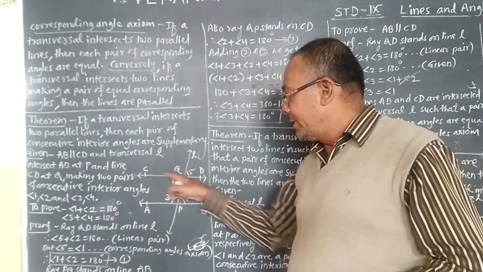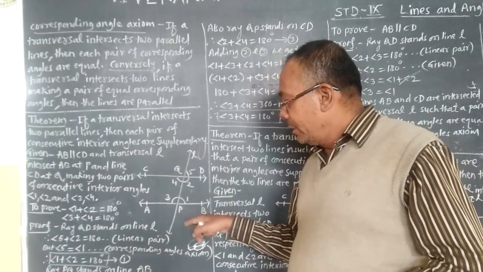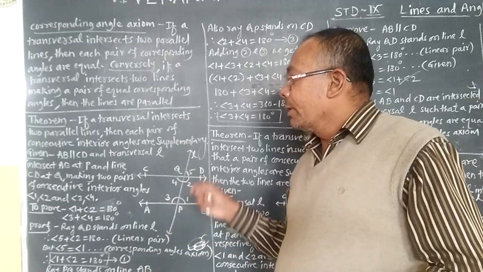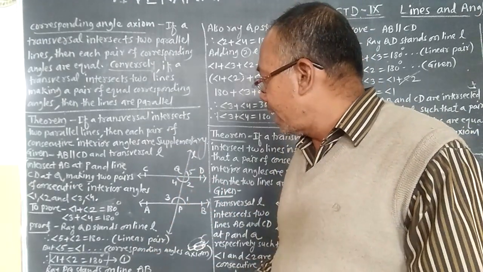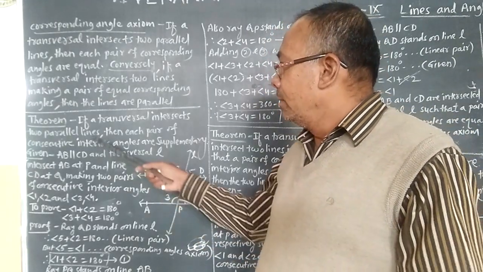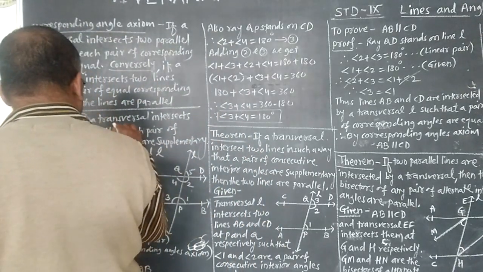Line AB and line CD are intersected by a transversal L at points P and Q, and we have to write the given, in which we write all the information of the figure. We have to consider if and then.